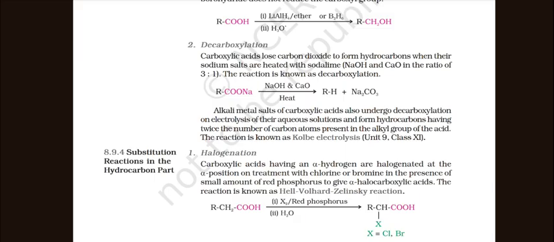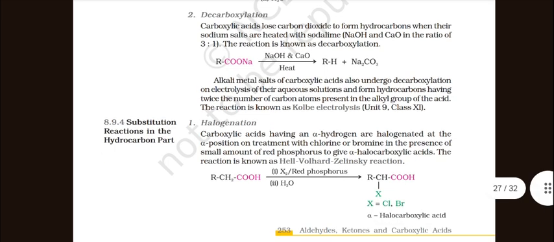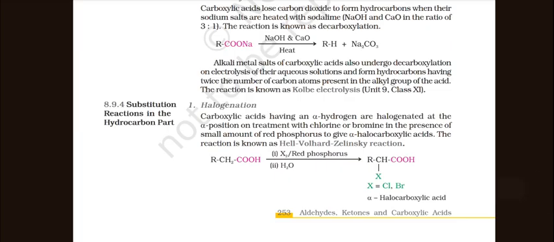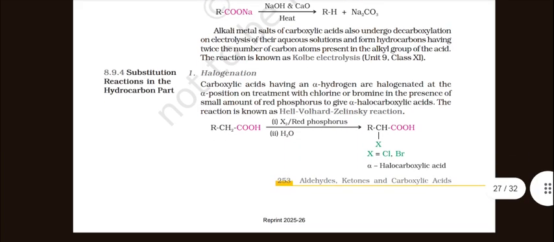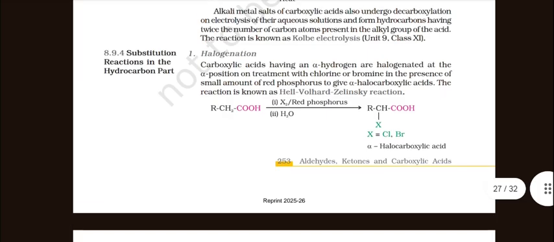Decarboxylation. Carboxylic acids lose carbon dioxide to form hydrocarbons when their sodium salts are heated with soda lime. The reaction is known as decarboxylation. Alkali metal salts of carboxylic acids also undergo decarboxylation on electrolysis of their aqueous solution and form hydrocarbons having twice the number of carbon atoms present in the alkyl group of the acid. This reaction is known as Kolbe's electrolysis.